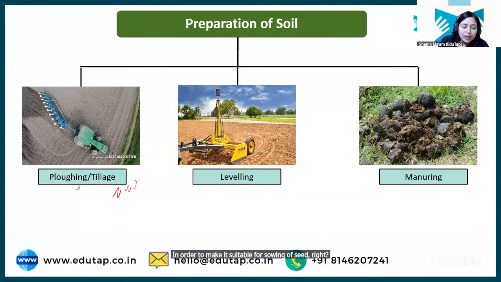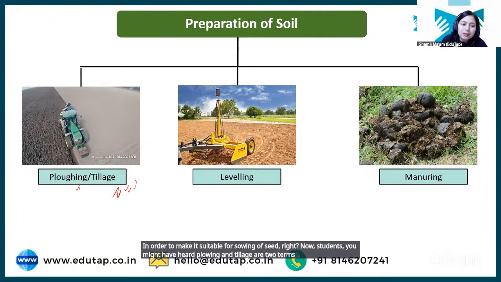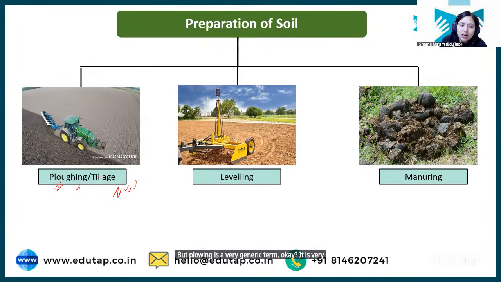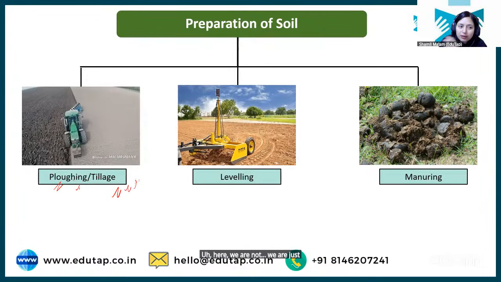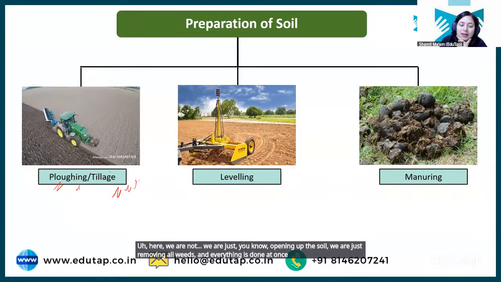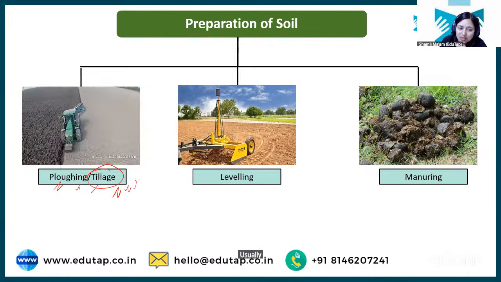Now students, you might have heard plowing and tillage used simultaneously, but plowing is a very generic term. Here we are just opening up the soil and removing all weeds, everything done at once. But in agriculture, usually we say tillage. What is tillage?